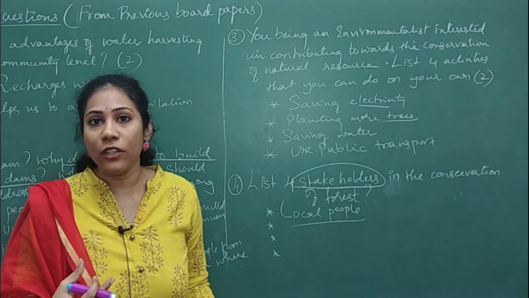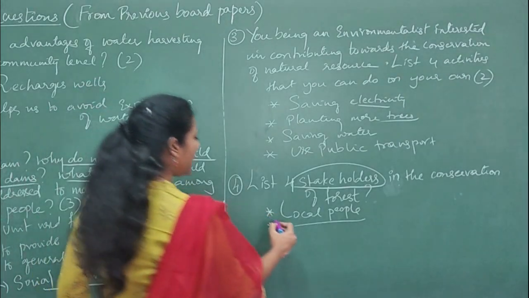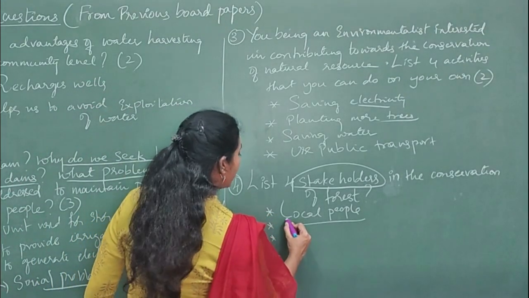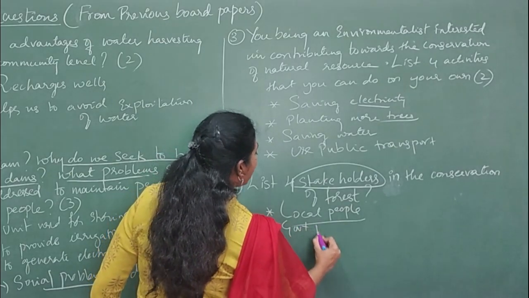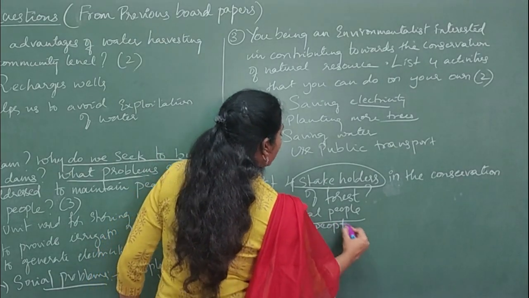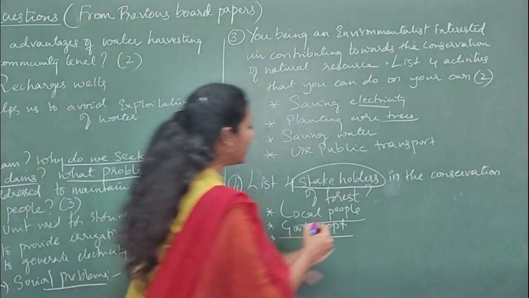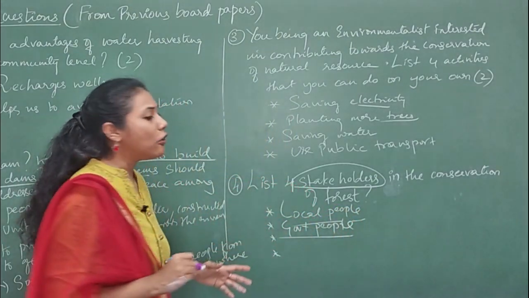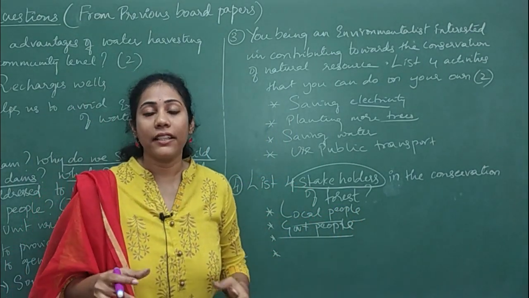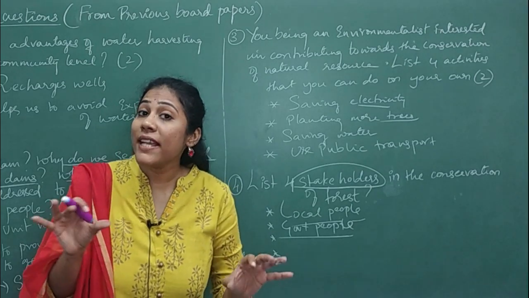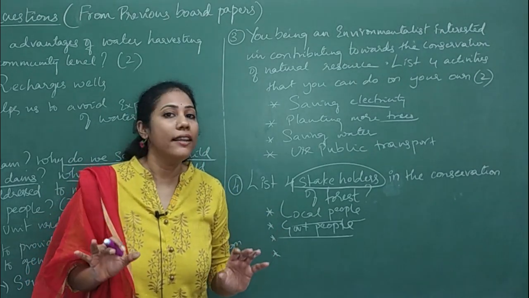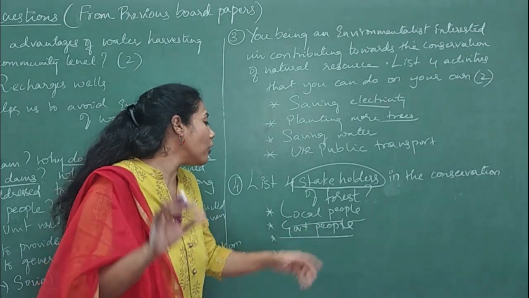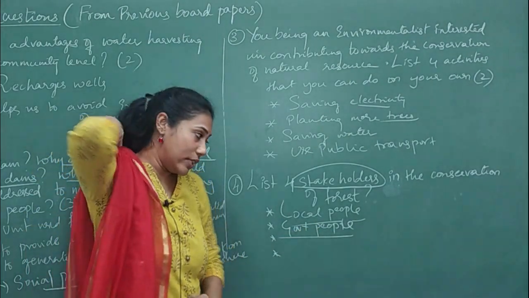And next are forest officers, or I can say government people, the forest department. Government owns the forest land, so it is the government who has to manage the forest to a larger extent, isn't it? So that's why government people are the second stakeholders here.